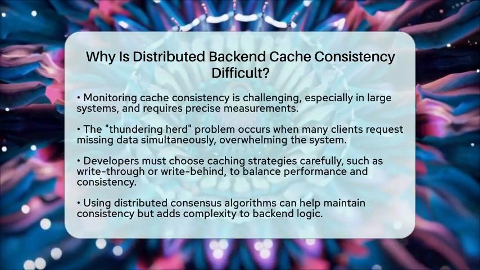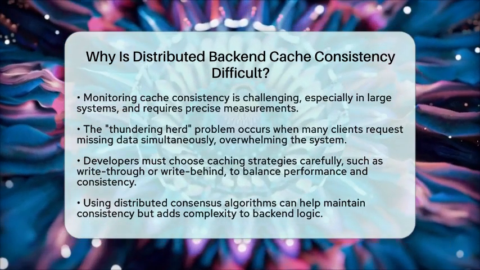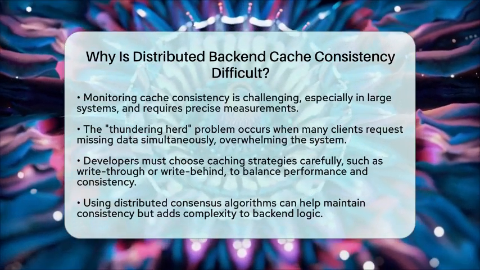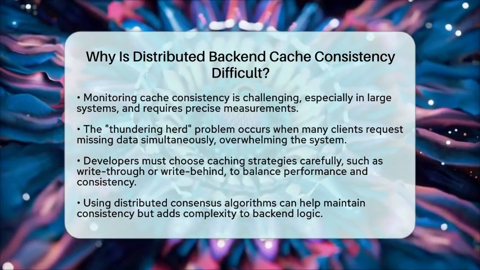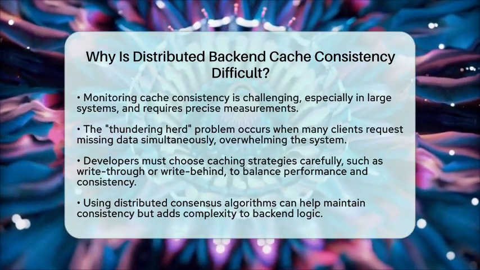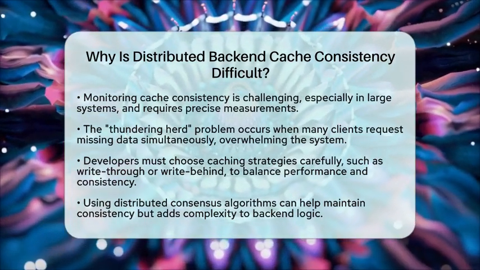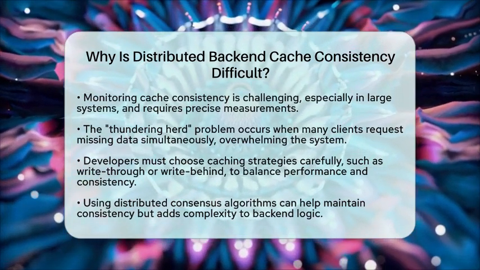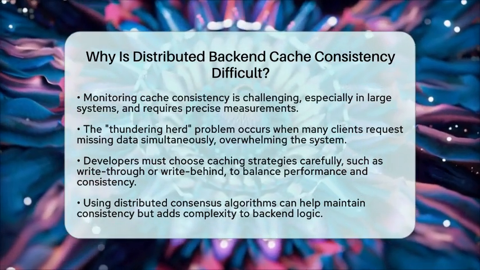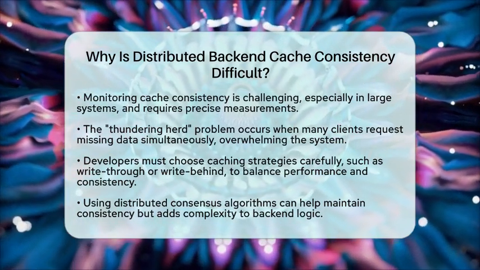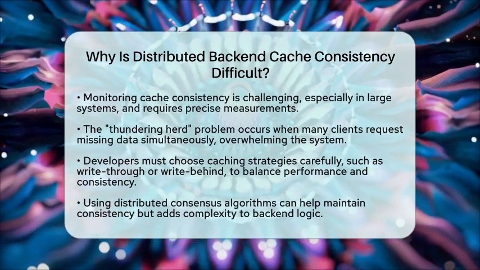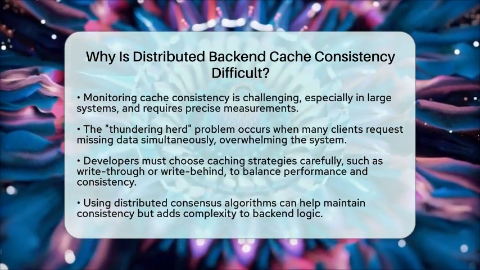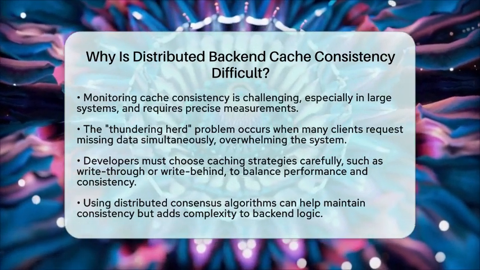In practical backend development, these challenges mean developers must choose caching strategies carefully. Options like write-through, write-behind, or time-to-live expiration can help balance performance and consistency. Using distributed consensus algorithms or conflict resolution techniques can also help maintain consistency, but they add complexity to server-side logic.